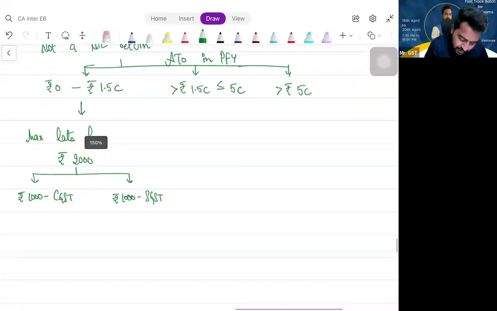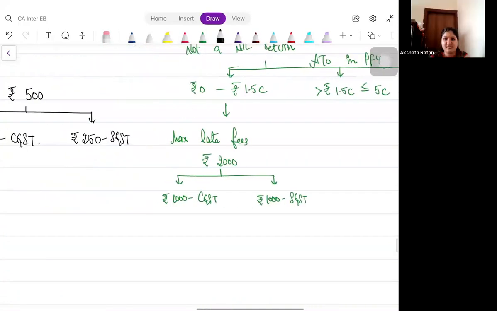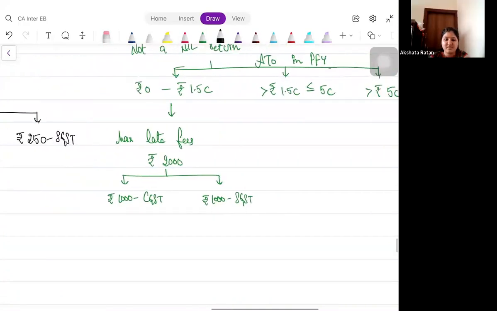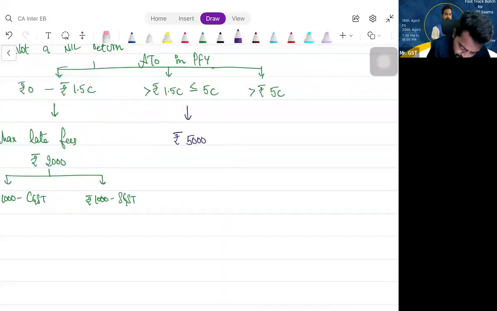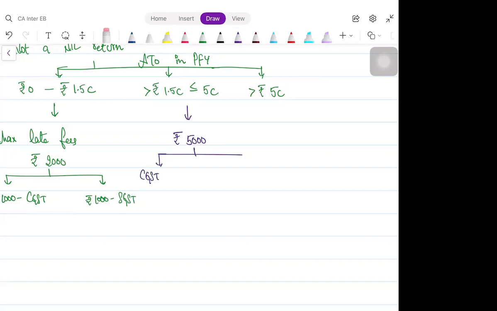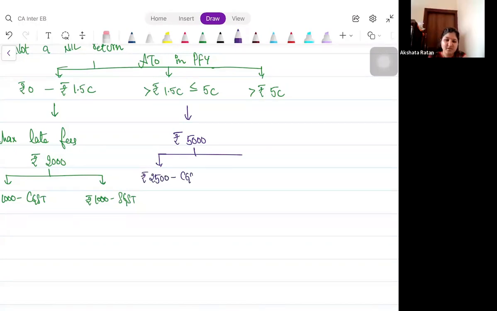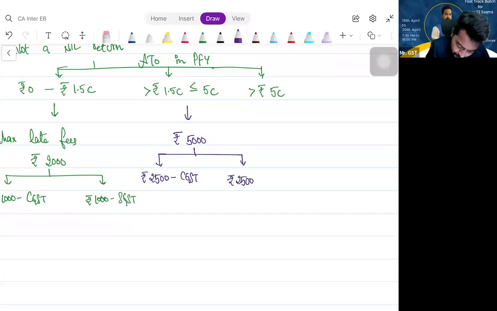But in case it is 1.5 to 5 crores, what is the maximum late fees? Rupees 5,000. How much CGST? How much SGST? 2,500 CGST, 2,500 SGST. We are discussing maximum late fees. Should I do the daily computation or not? Should I compute the daily late fees or not?